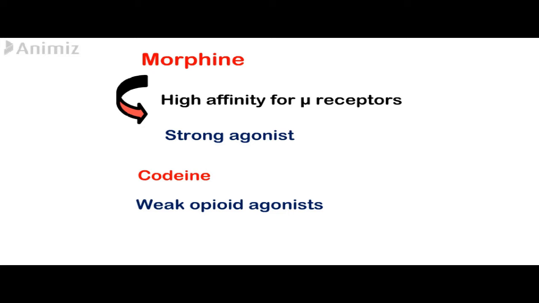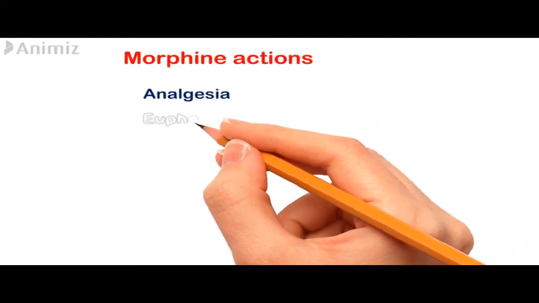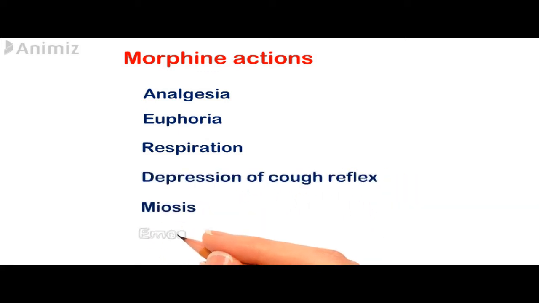Some of the effects of morphine include analgesia, which is the relief of pain without the loss of consciousness; euphoria, which is a powerful sense of contentment and well-being. Also, morphine causes as a side effect respiratory depression. It also has antitussive properties with depression of cough reflex, but codeine is more involved with this. Miosis and emesis are also effects of morphine.